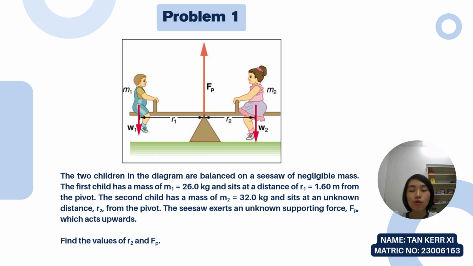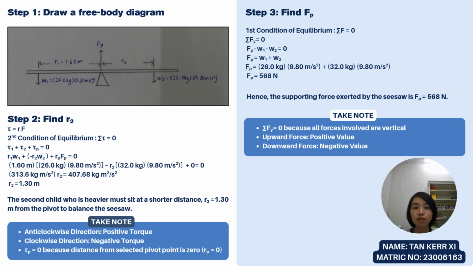The phenomenon of static equilibrium can be seen through the balancing of a seesaw by two individuals of different masses, as can be seen in this problem. This problem involves two unknowns, which are the distance of the second child from the selected pivot point on the seesaw, R2, and the upward supporting force of the seesaw, Ft. To calculate the unknowns, a free body diagram can firstly be drawn.